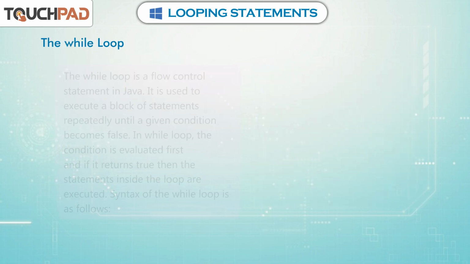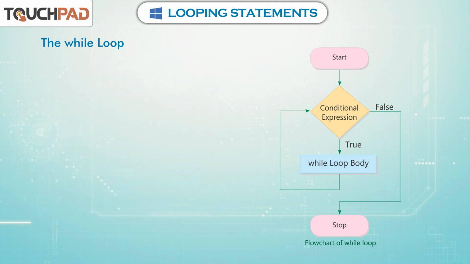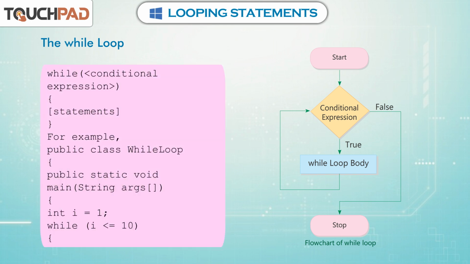The while loop. The while loop is a flow control statement in Java. It is used to execute a block of statements repeatedly until a given condition becomes false. In the while loop, the condition is evaluated first, and if it returns true, then the statements inside the loop are executed. The syntax of the while loop is as follows: while (conditional expression) { statements }